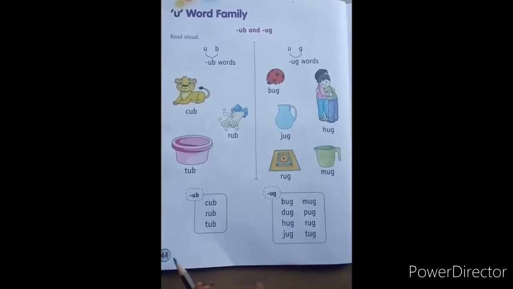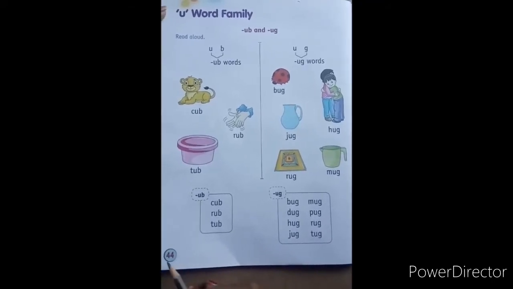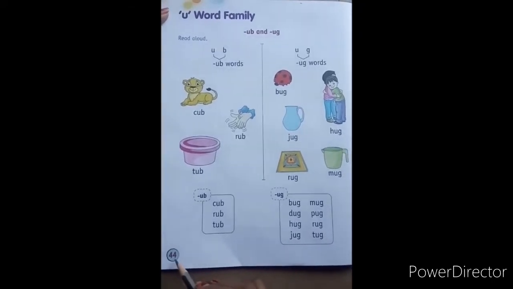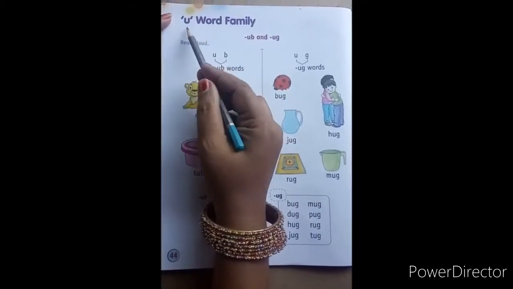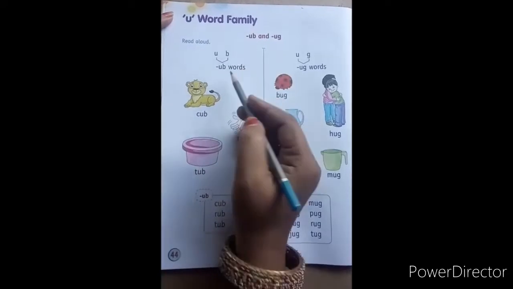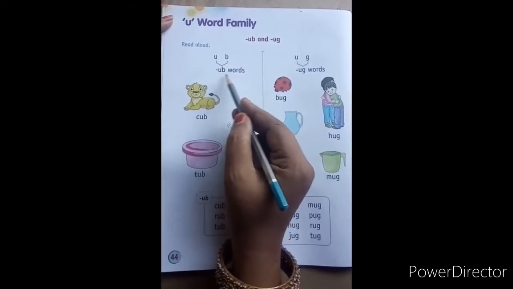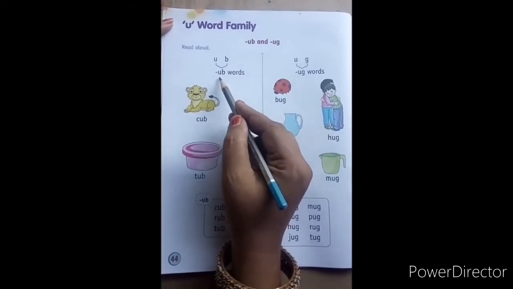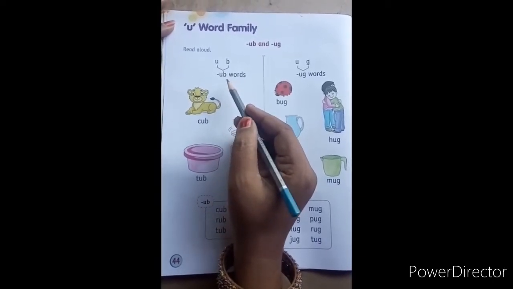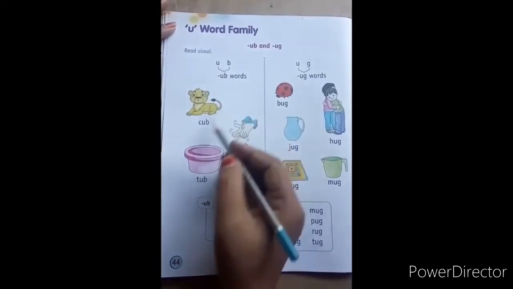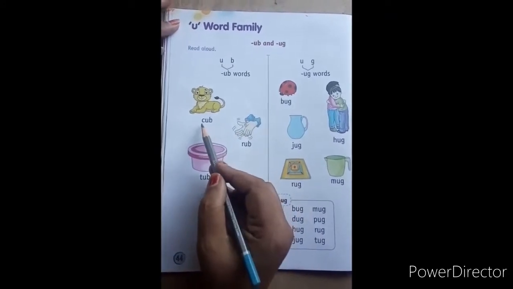See, children, in the same English textbook, page number 44. Here we have the U word family. First we have UB words. What is the phonic sound of UB? Up. What is the phonic sound of UB? Up. So repeat after me, children.